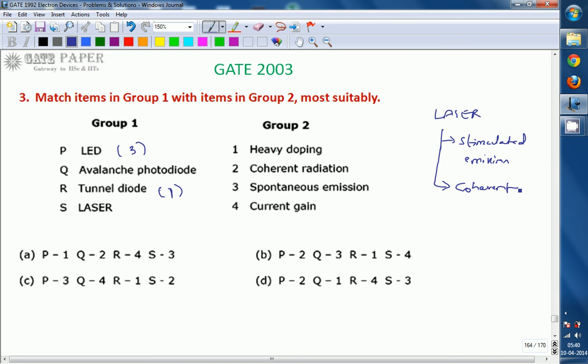Coherent means however many photons are generated, all the photons have 0 degrees phase, that is, they are all equiphase. Because of that there is no phase difference, and the light can travel longer distances. So the two important characteristics are stimulated emission and coherence.